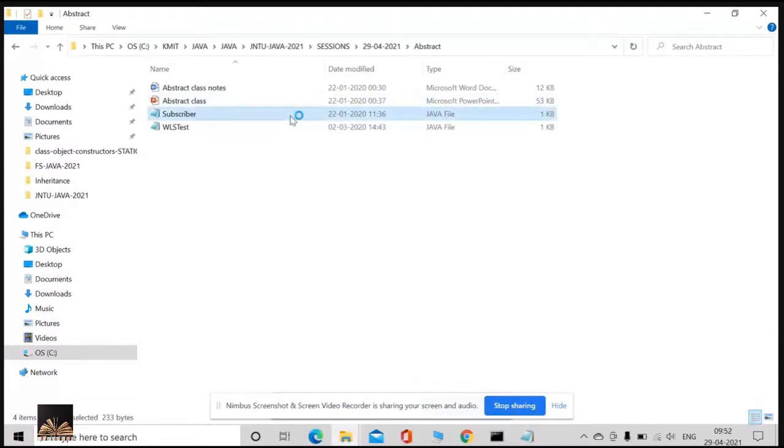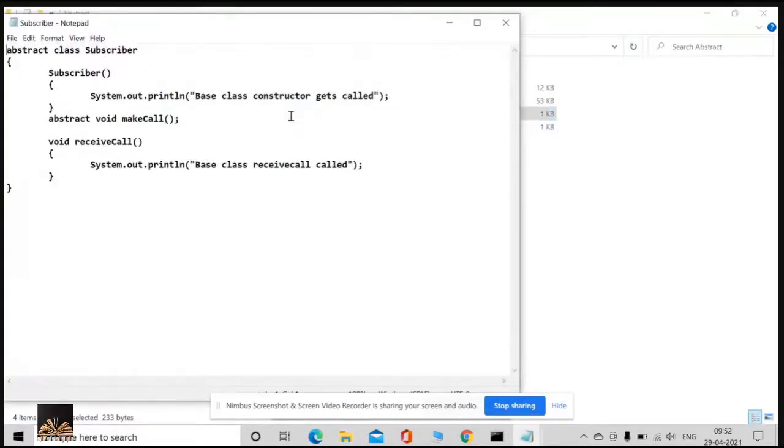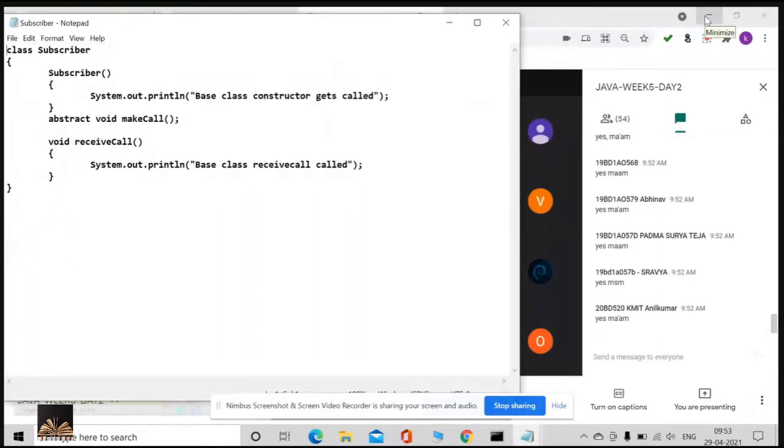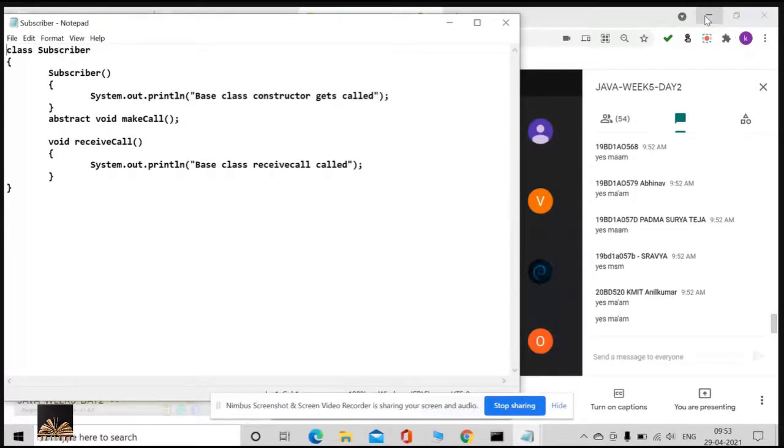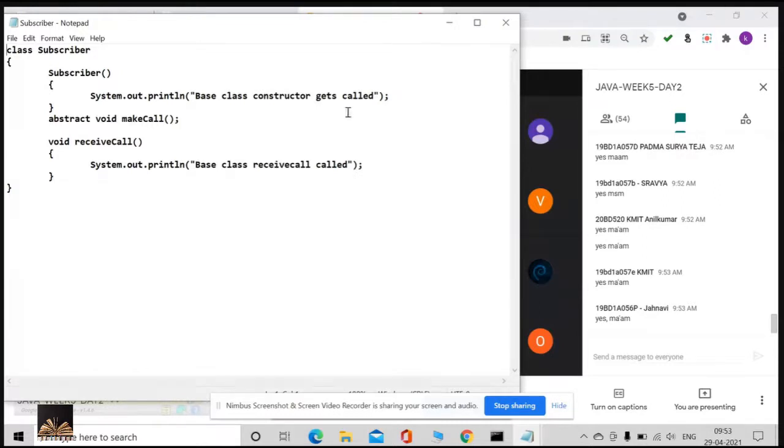But one thing I just want to show you is abstract now. What is this abstract? Once if I say, is this visible to everyone? The program, is it visible? Yes or no? Yes. Okay. Now, what did you observe? What did you observe regarding make call? Make call is of type what?